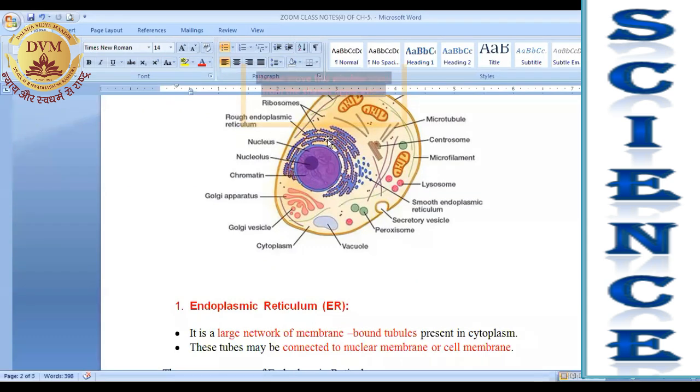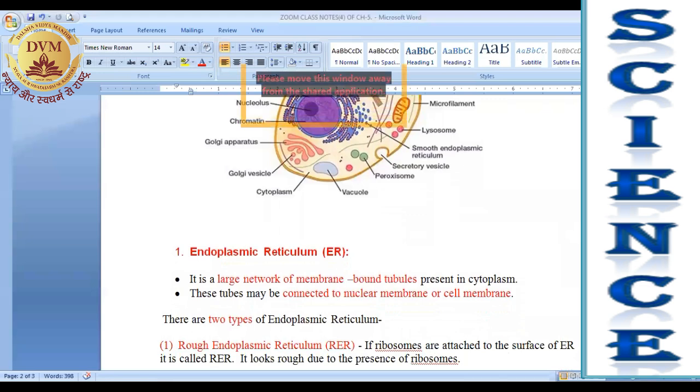Here are some tube-like structures which are present outside the nuclear membrane, and they may also be attached to the cell membrane or plasma membrane. So they may be attached to the nuclear membrane or to the cell membrane. These structures are known as ER, endoplasmic reticulum, which is present in the cytoplasm.